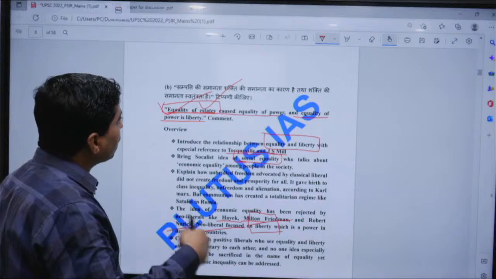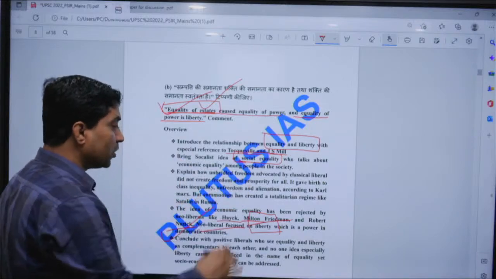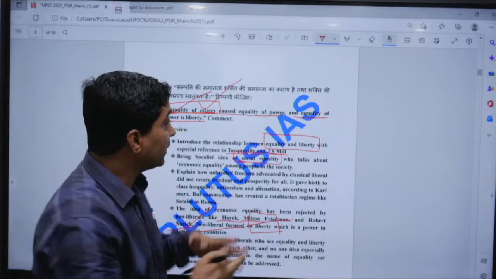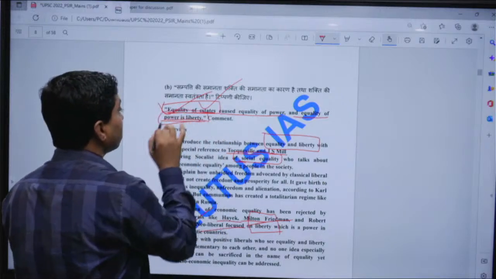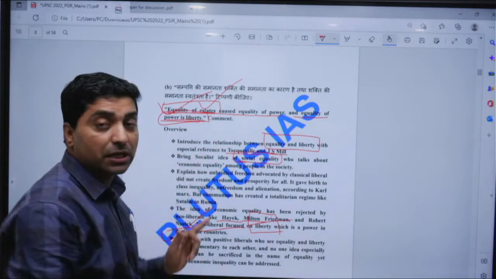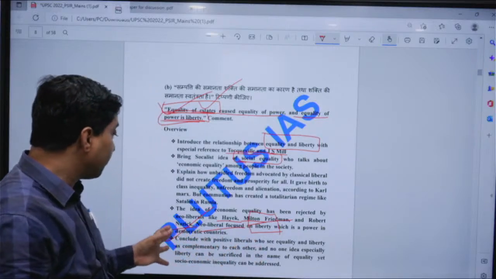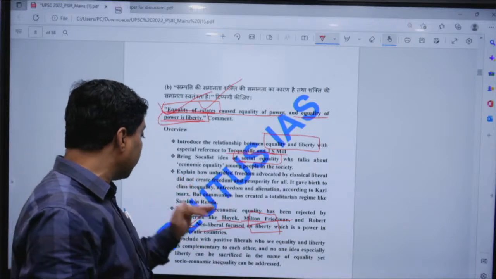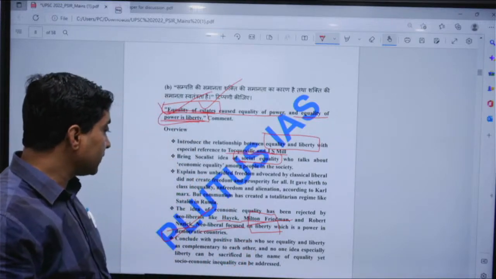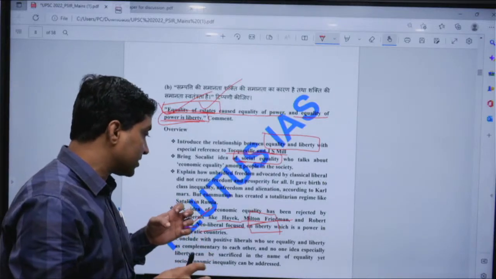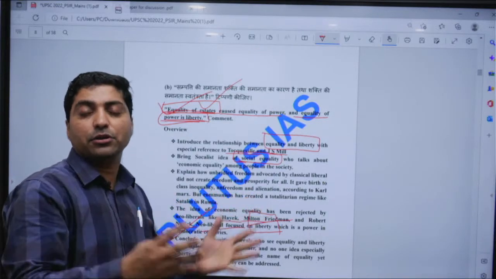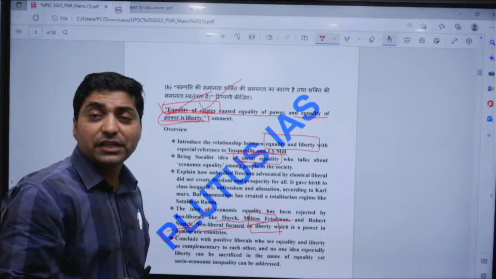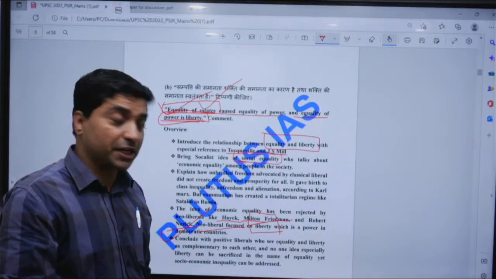And then one should conclude with the positive liberals, who talk about how equality and liberty can both coexist. Equality of power is liberty, right? So one can bring in positive liberals, who think that liberalism, equality and liberty are complementary to each other, and both can coexist. The nation state can promote liberty and at the same time address socio-economic inequality.